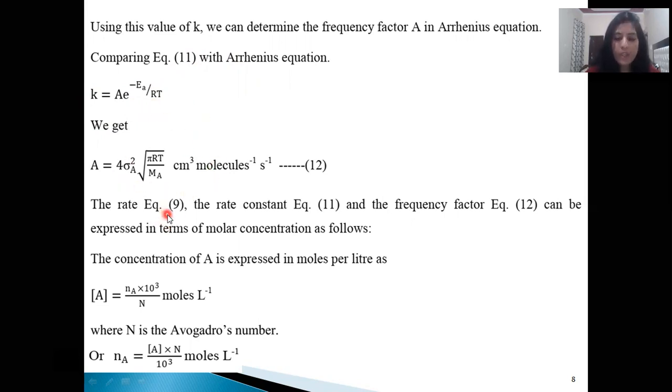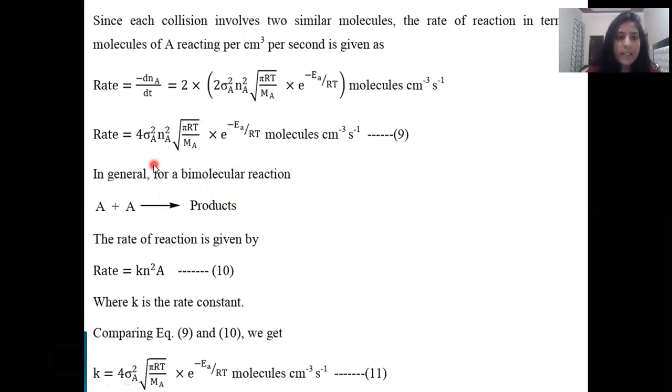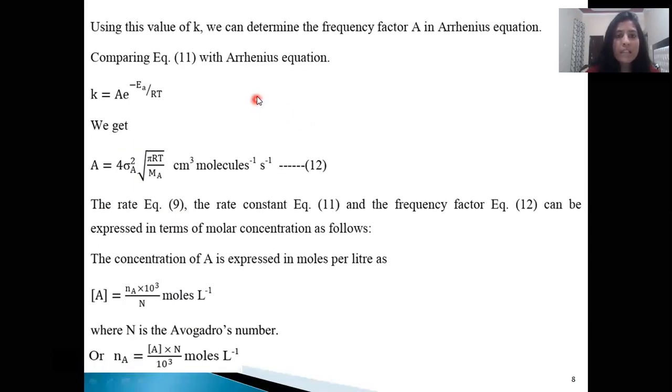Now the rate equation 9 is the rate equation because it gives the rate, and equation 11 is the rate constant equation because k is the rate constant. And the frequency factor equation: A is the frequency factor, it gives the frequency with which the two molecules collide. The frequency with which they collide is given by this frequency factor. So equation 12 is the frequency factor equation.